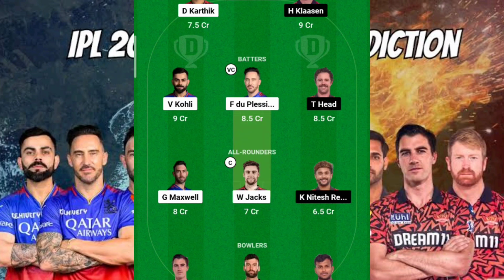So in that sense, here I'm keeping Will Jacks as my captain, expecting a 3 to 4 over full spell from him, since this is the case where RCB opts to bowl first. I'm also expecting some 2 to 3 wickets from him, and a very good 30 to 40 plus run contribution from batting at one down, so it could be a very good choice for making him the captain here.